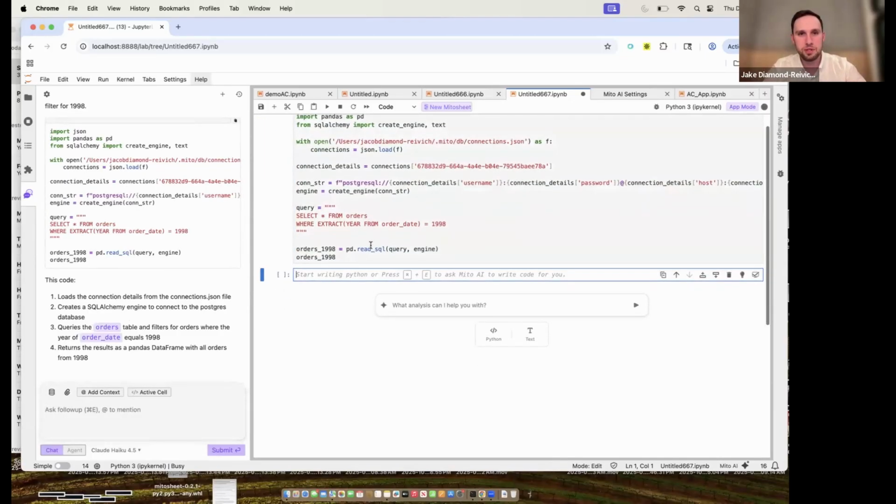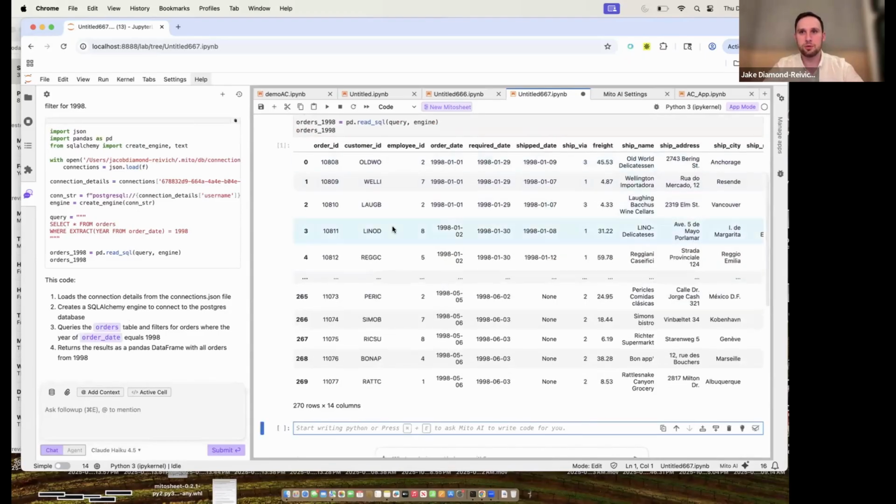A big use case we see for the environment as well, and here's that table, is pulling from multiple different data sources. Maybe I have some data in a database, some data in an Excel file. You can do that all in one prompt and run a reconciliation on those data sources or build visualizations or dashboards off those as well. Python's a really great sticky place between different disparate systems, and our AI is really good at handling those connections and pulling it all together into one environment.